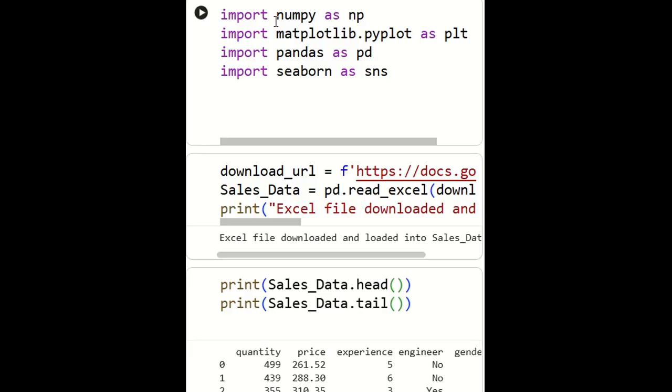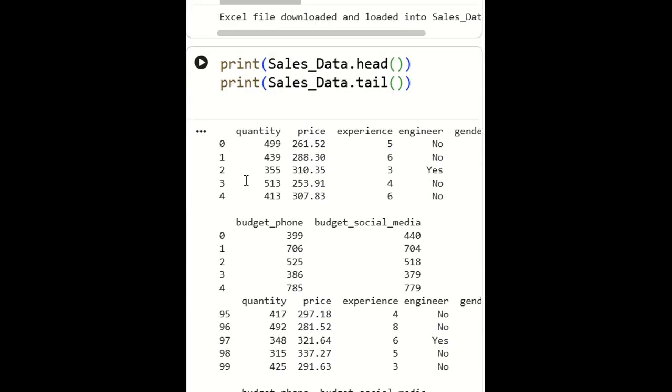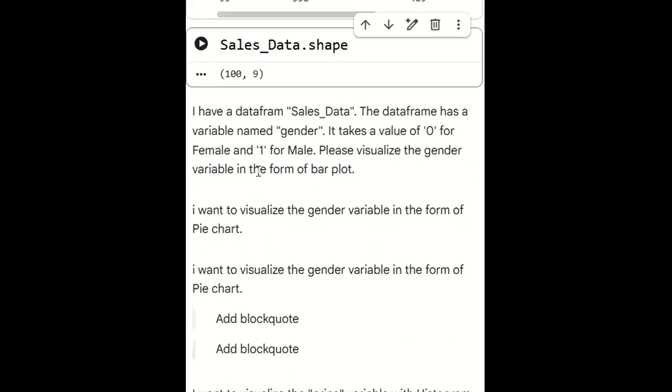First, we are going to import our data as well as libraries. Here I'm going to use NumPy, Matplotlib, Pandas, Seaborn. For analysis, we have performed analysis by getting the head and tail of the data. And here the shape of the data is 100 rows and 9 columns.